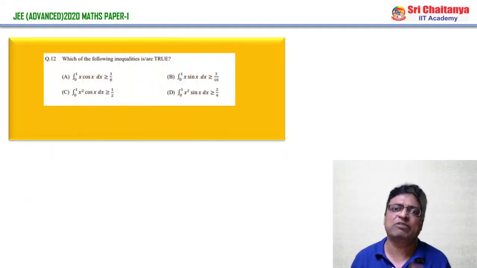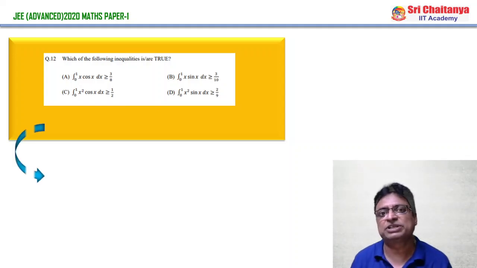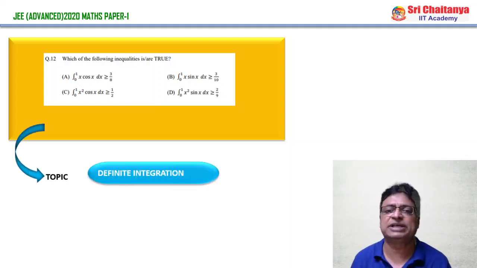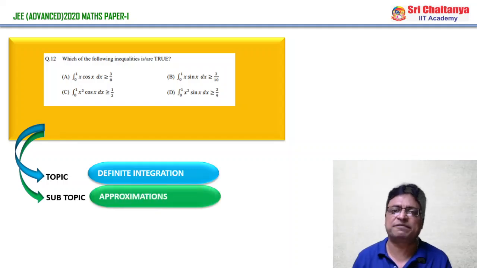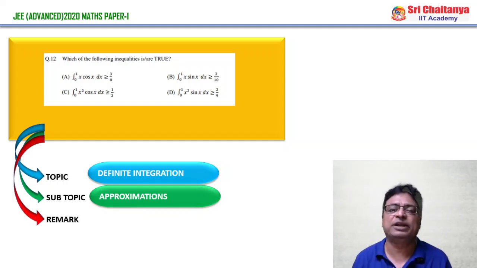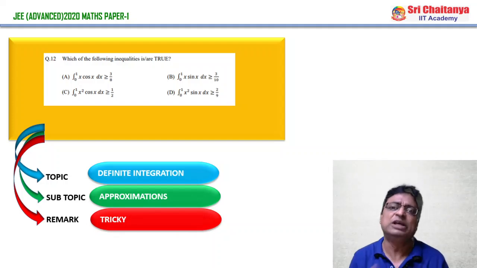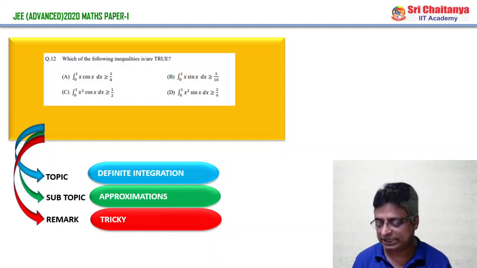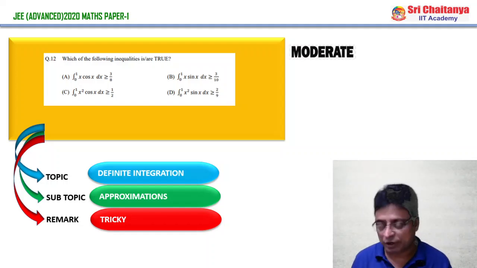Coming to question number 12, it appears like a definite integrals question, with all inequality-based questions given. If you are thorough with the approximations of definite integrals and inequality-oriented problems, it becomes very easy for you. Here also you need to solve all the 4 options, then only you will get the exact answer. Majority of the students consider this a moderate question.